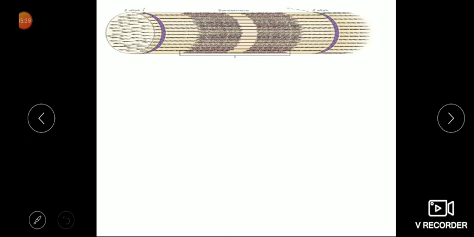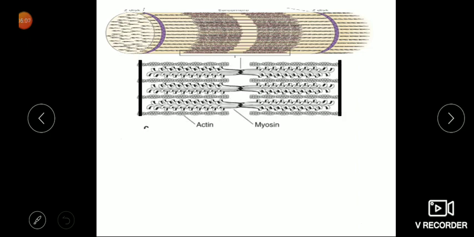Next, in the previous lecture we saw the structure of cardiac muscle. A typical cardiac muscle cell has a sarcolemma, a nucleus, rich mitochondria, sarcoplasmic reticulum, and the important structures, the myofibrils. We'll look at the structure of the myofibril again. It consists of thick and thin filaments.